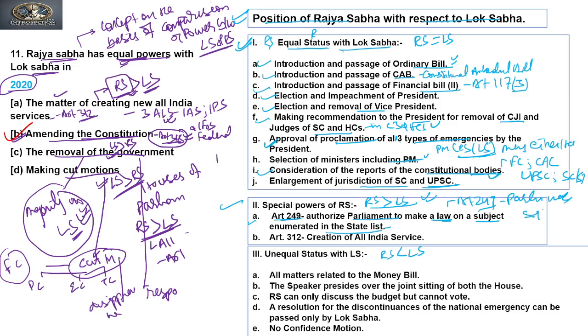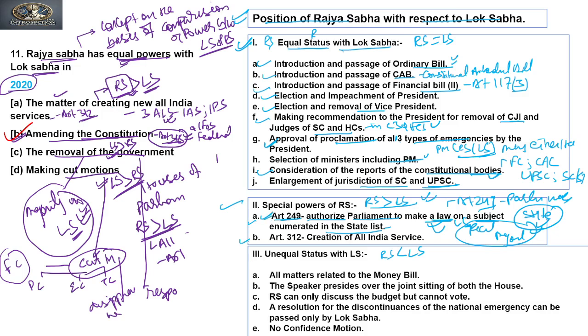If the Parliament wants to make any laws in the state list, first that has to be passed through the Rajya Sabha with a special majority, and only then it authorizes the Parliament to make laws on the state list. This is what is a special power.